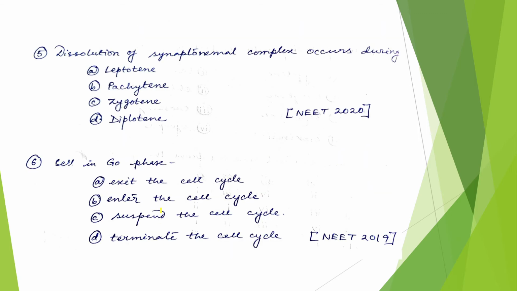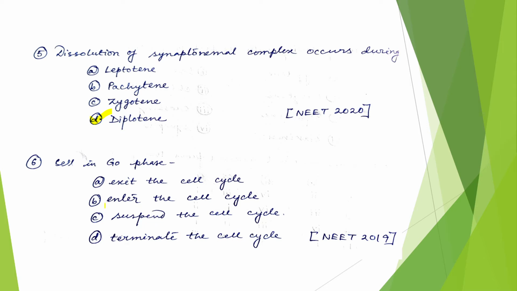Now coming to the next question, dissolution of synaptonemal complex occurs during which phase? The synaptonemal complex starts to dissolve in the diplotene stage. Okay. Now coming to the next question, a cell in G0 phase exits the cell cycle, enters the cell cycle, suspends the cell cycle or terminates the cell cycle.